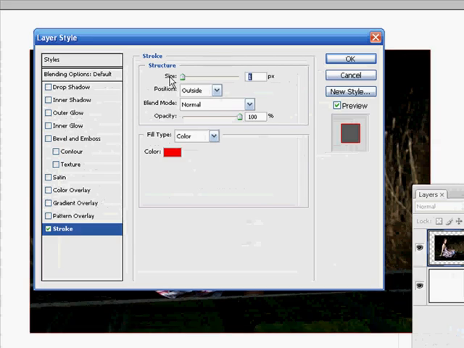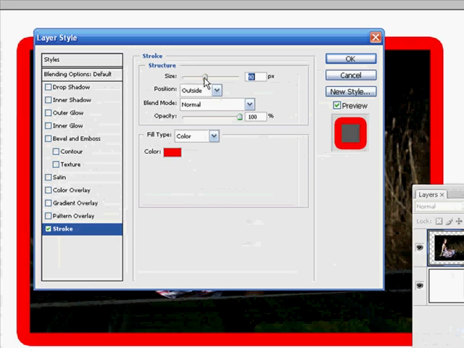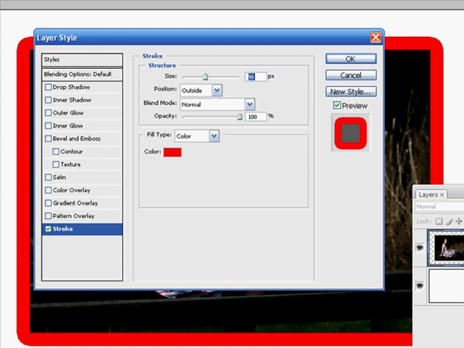We need to set the stroke size to 90 pixels. So take hold of the size slider and just drag this over to the right and set this to 90 pixels, and we can see that the stroke has been applied around the outside of the image. The edges are slightly rounded at the moment, and I want to maintain the sharp edges. So I'm going to go back into the stroke and I'm going to change the position from outside to inside.